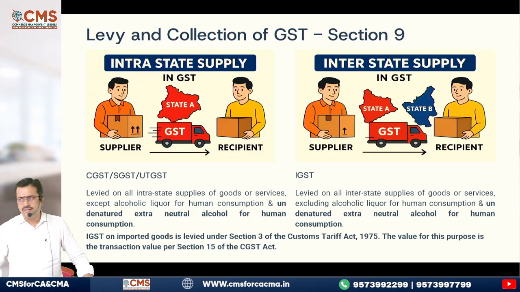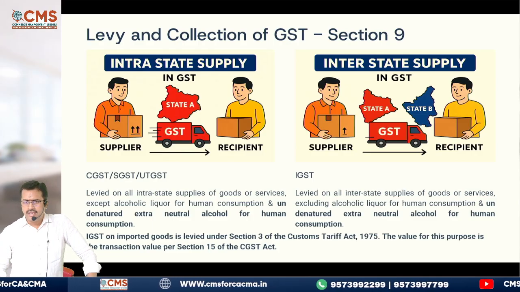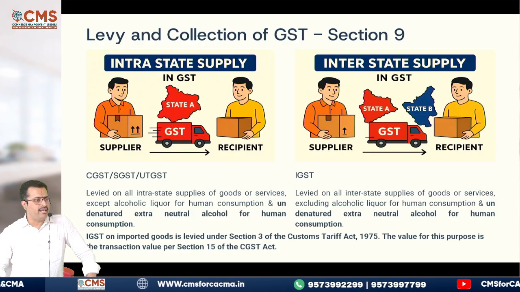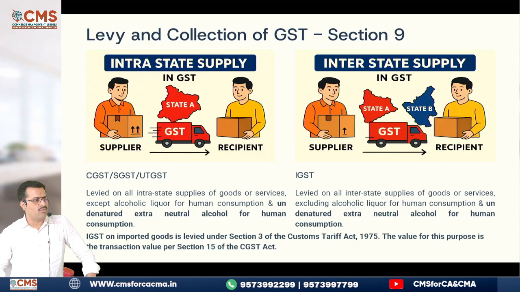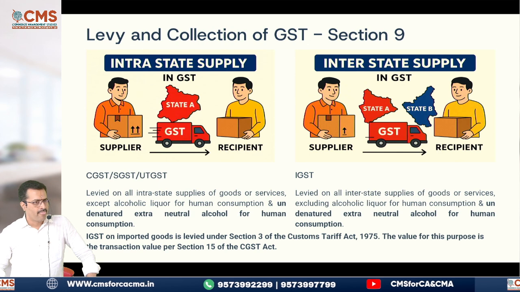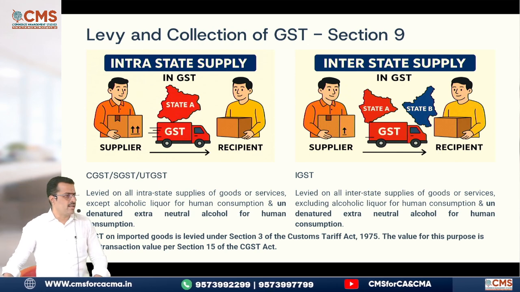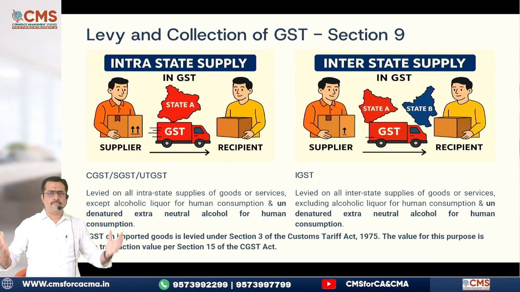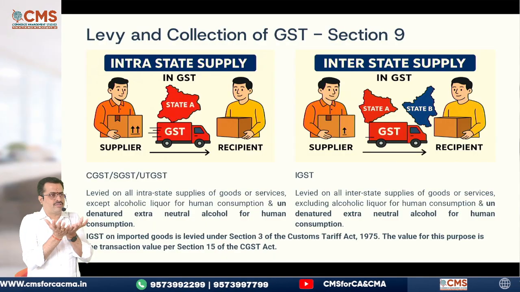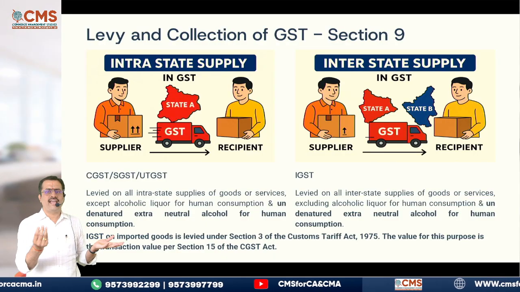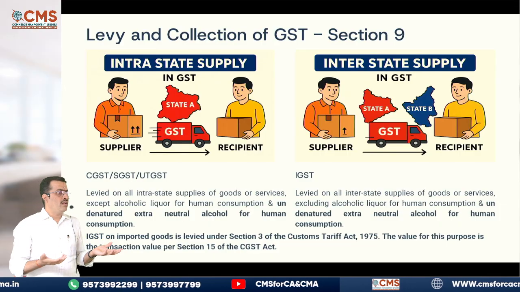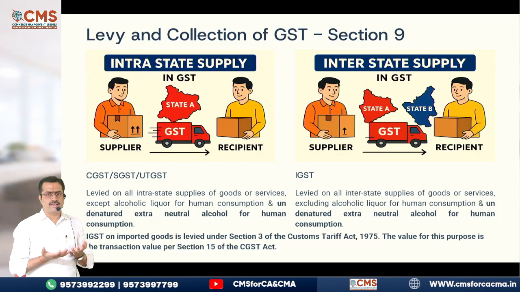Now, we are going straight away to section 9, levy and collection. By looking at the image, it is very clear for you. I need not tell you. In the image, try to decode the image. What happened in the first image? What is happening in the second image? First image, what is happening, my dear? The supply is happening in the same state. If you see, state A only I mentioned. So what supply is it? Intrastate supply, if it is happening in the same state.